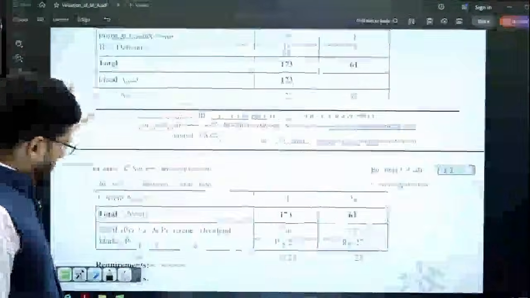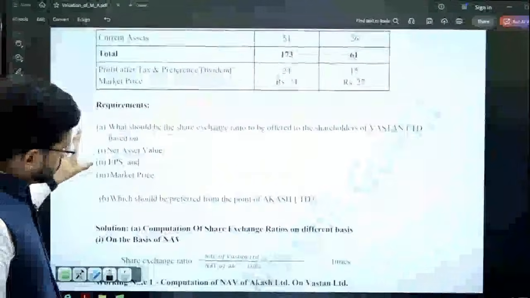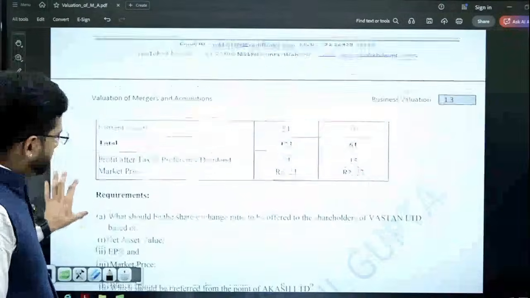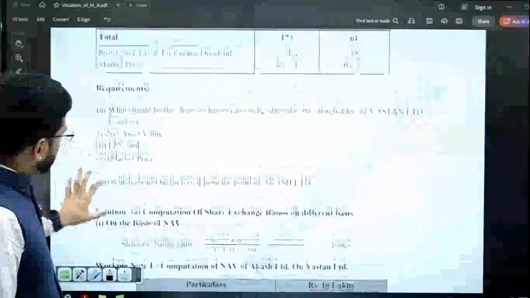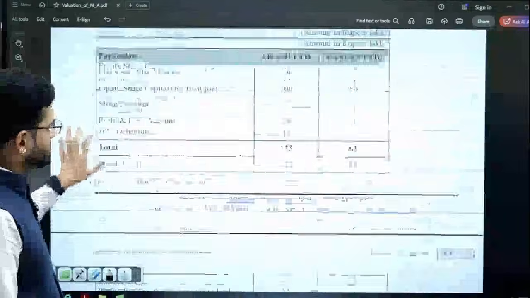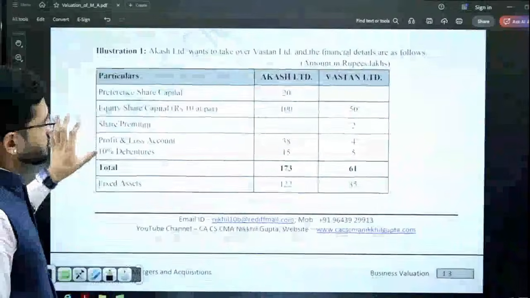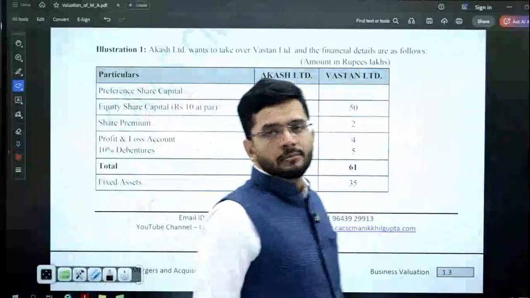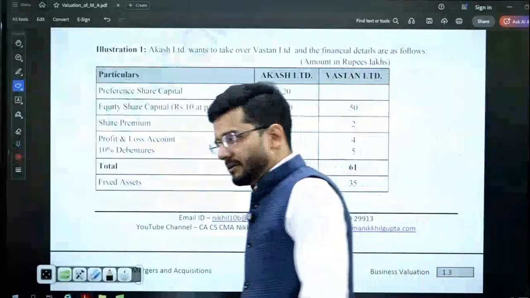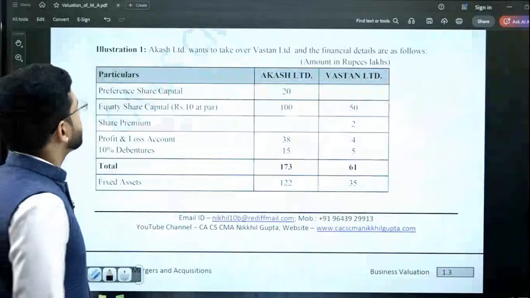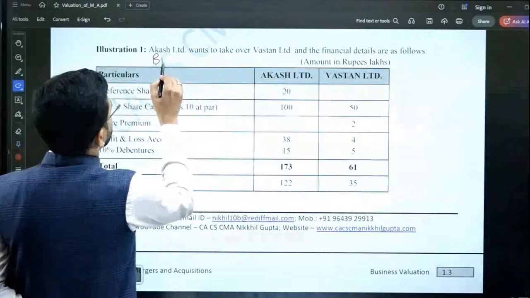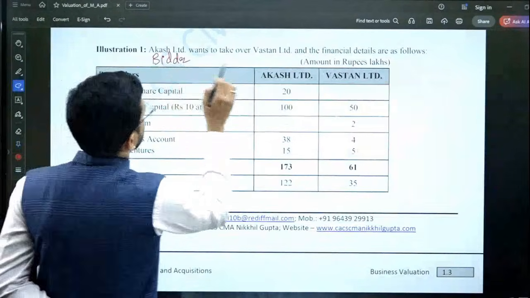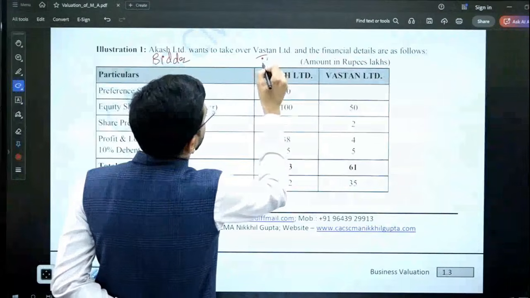Before we come on to our other concepts, let us do one very simple question of calculating the exchange ratio first of all. Let's calculate the exchange ratio, and let's see who all are able to calculate this exchange ratio to the perfection level. Akash Limited wants to take over Vatsan Limited. So Akash Limited is the bidder company. You always write that, and Vatsan Limited is the target company.